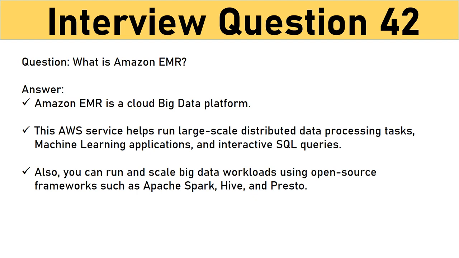This AWS service helps run large-scale distributed data processing tasks, machine learning applications, and interactive SQL queries. Also, you can run and scale big data workloads using open-source frameworks, such as Apache Spark, Hive, and Presto. Amazon EMR uncovers hidden patterns, correlations, and market trends through large-scale data processing.